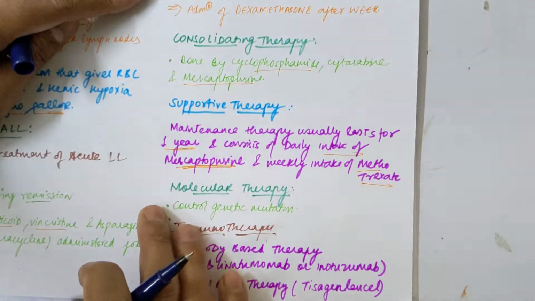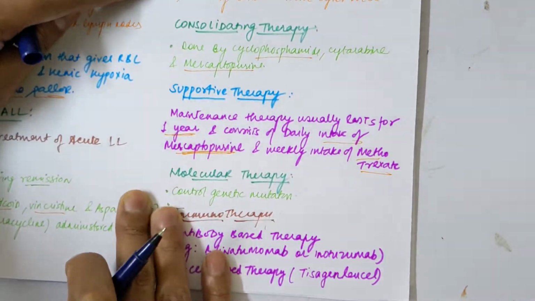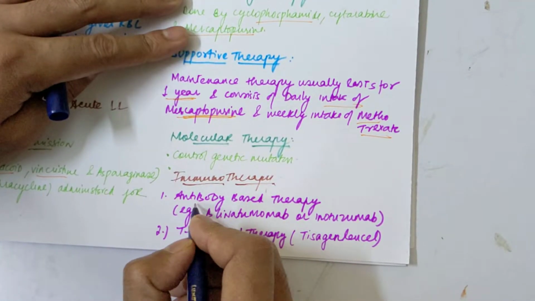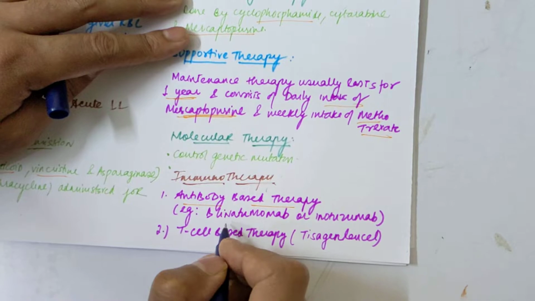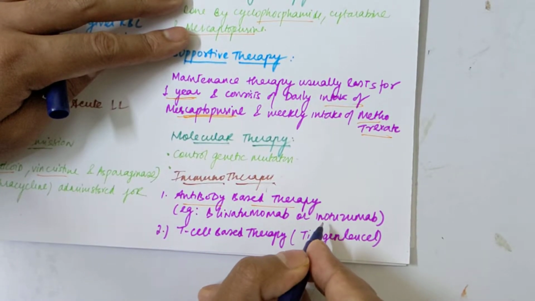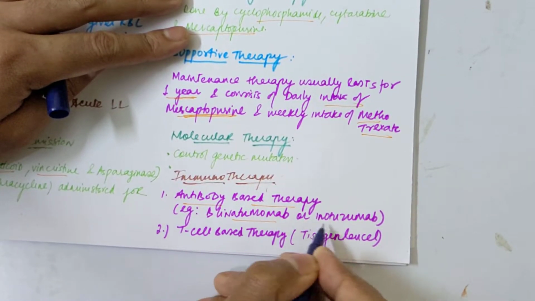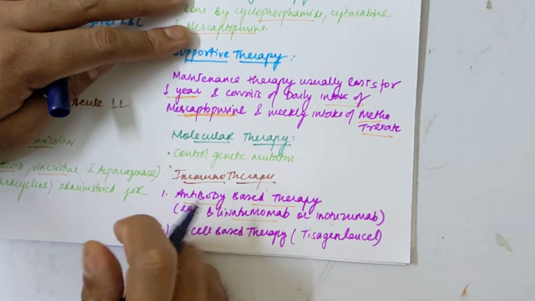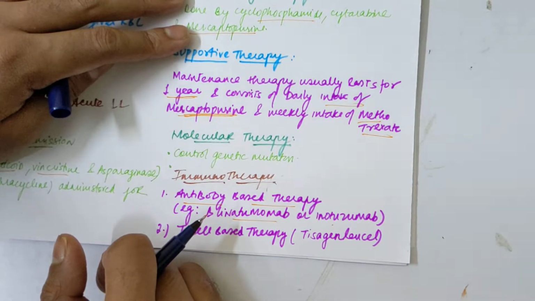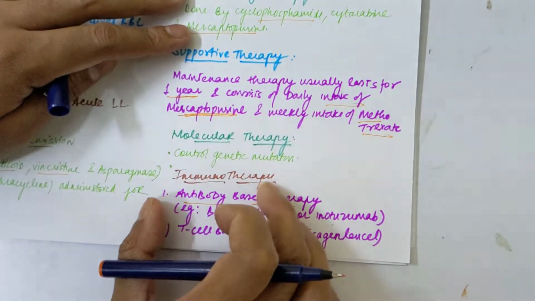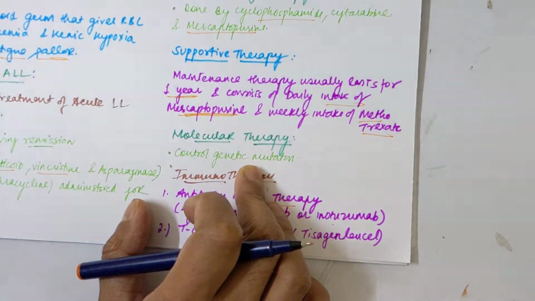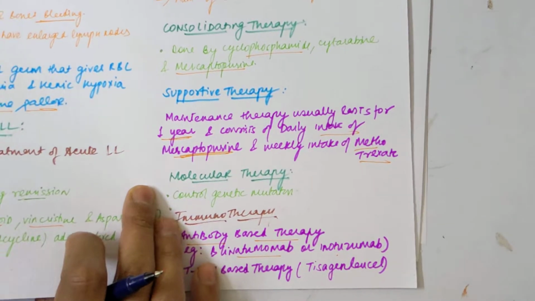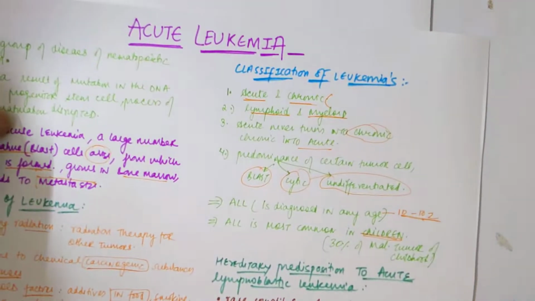Molecular therapy can also be used. We can control genetic mutation by molecular therapy; gene changes we can stop. For immunotherapy, we can give antibody-based therapy, in which we can use blinatumomab or inotuzumab. These are the monoclonal antibodies we can give to the patient. And what is T-cell based therapy? It is a T-cell therapy. So this is the immunotherapy for ALL. Overall, acute leukemia can be lymphocytic or it can be myeloid. Thank you. This was your acute leukemia.